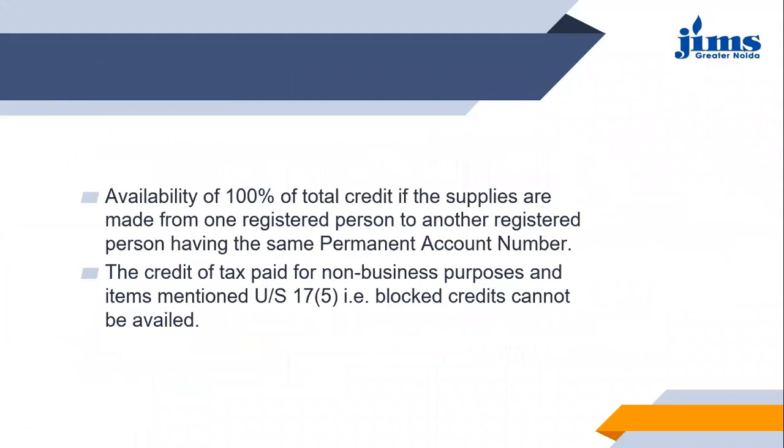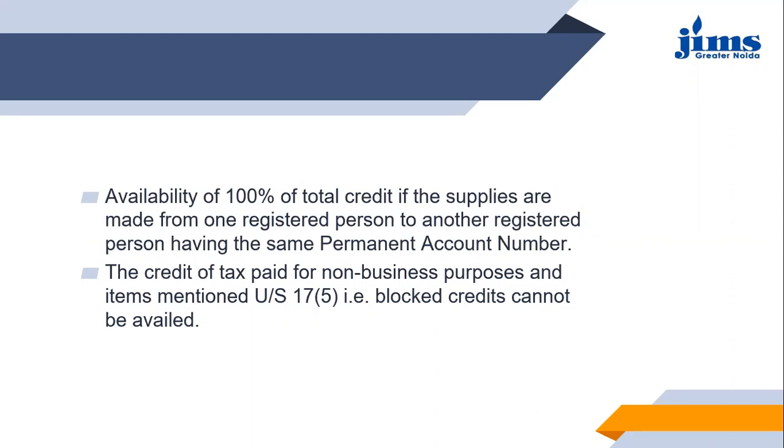Then moving ahead with the same point, it says availability of 100% of total credit if the supplies are made from one registered person to another registered person having the same permanent account number.